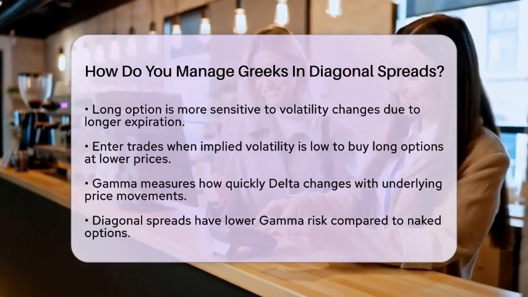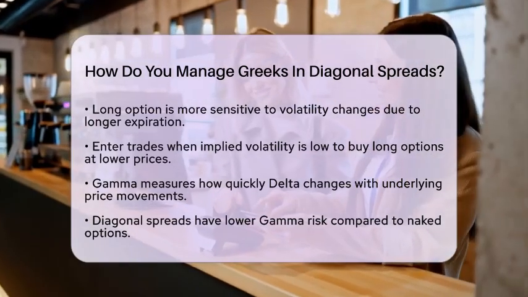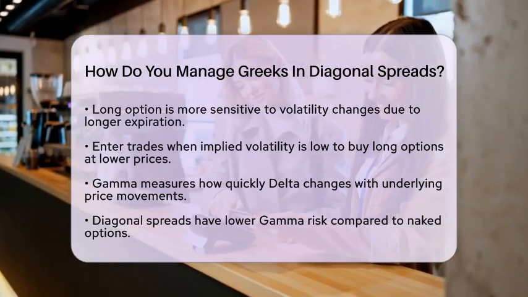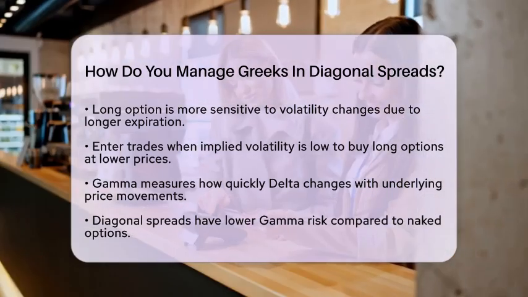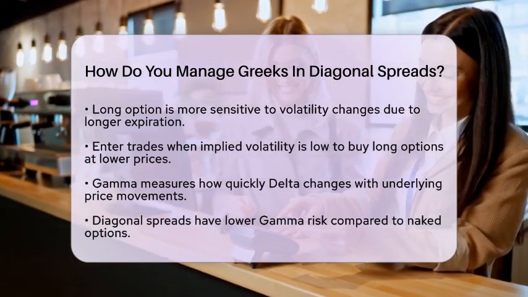When volatility is high, sell the short-term options to collect more premium. If volatility rises, the long option gains value, which can offset losses in the short option. If volatility drops, you may need to roll options or close positions to manage risk.